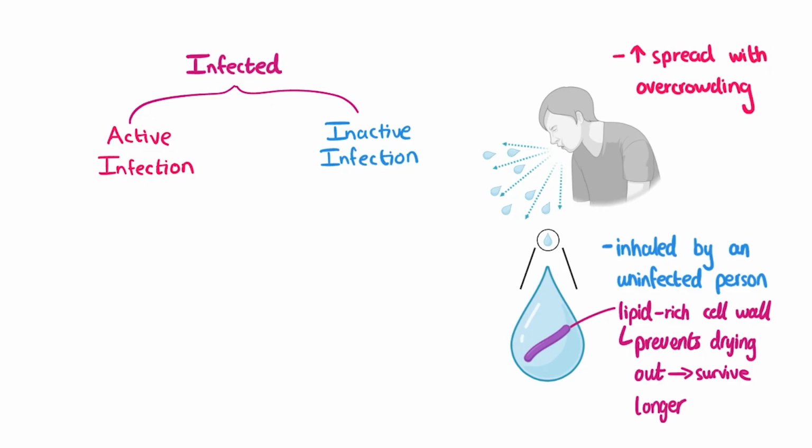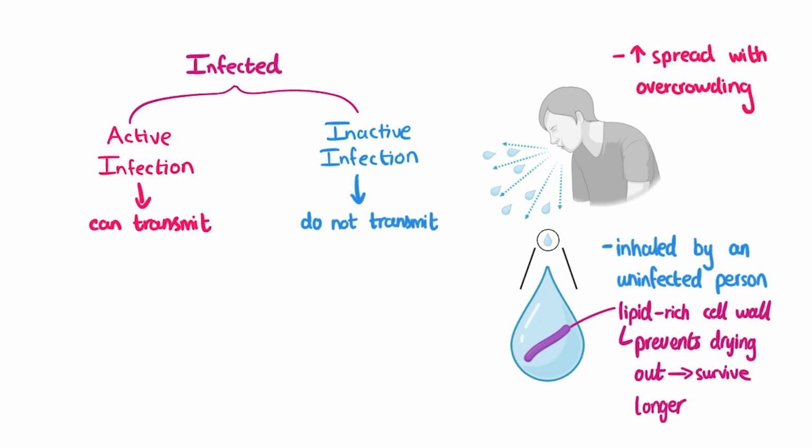In these people, the bacteria remains inactive. It's only the infected people with the active form of the disease that are able to transmit it. It's only these people who are going to release the bacteria when they cough or sneeze in the form of the tiny droplets that are going to float through the air. The people with the inactive infection do not spread the disease.